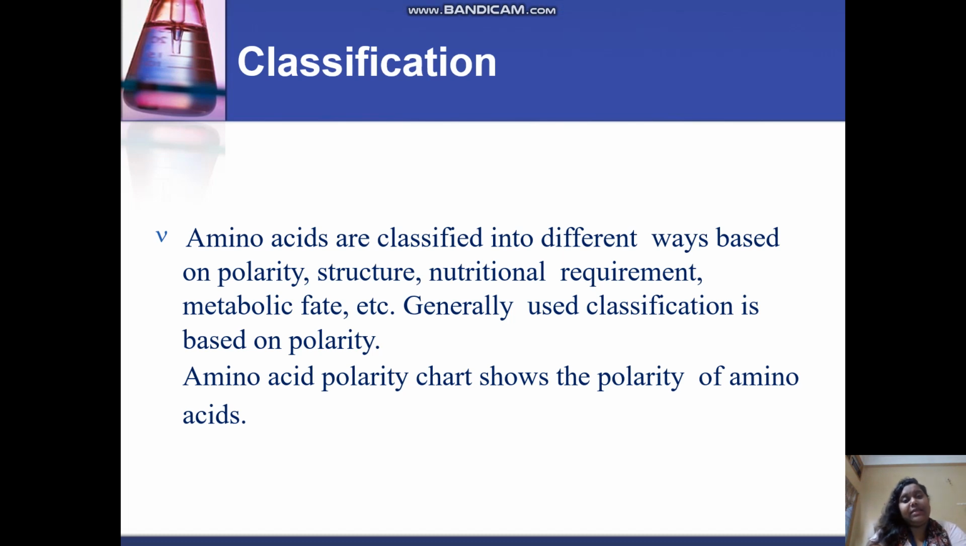So today I will be discussing the classification of amino acids. As in my previous video, I discussed the introduction part of amino acids. So here it goes. We know that amino acids are classified in different ways based on polarity, structure, nutritional requirement, metabolic fate, etc. The generally used classification is based on polarity. So the amino acid polarity chart shows the polarity of amino acids.